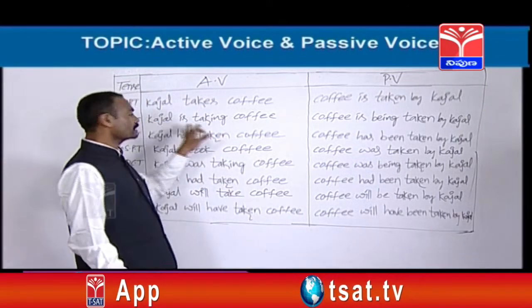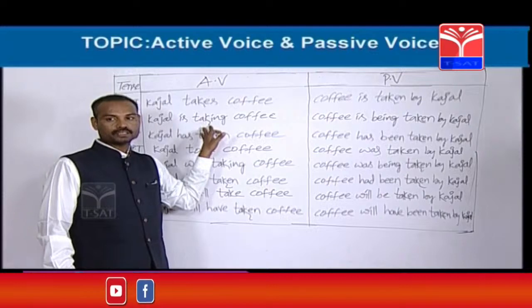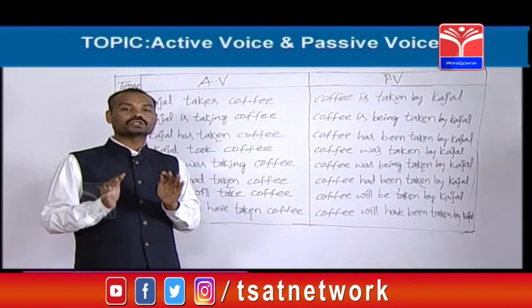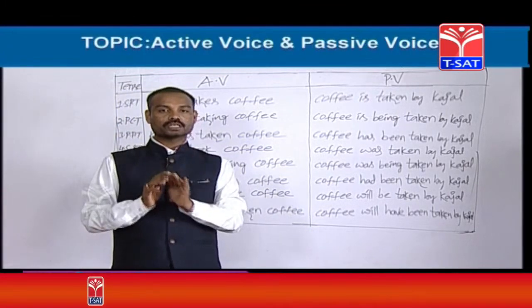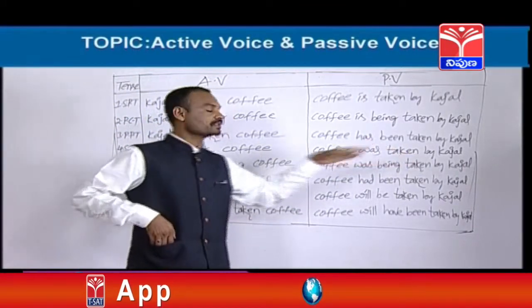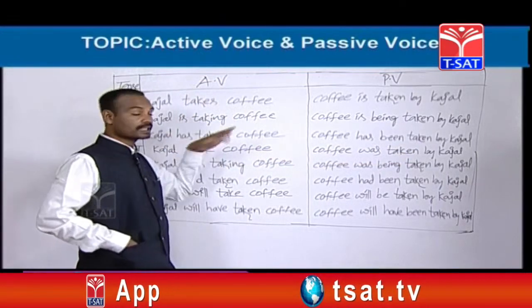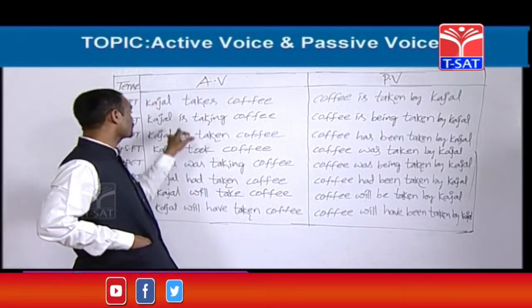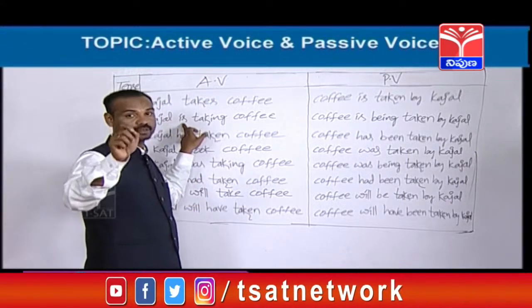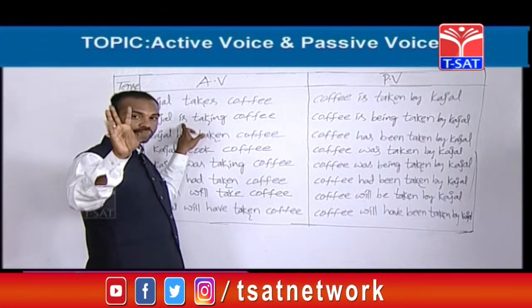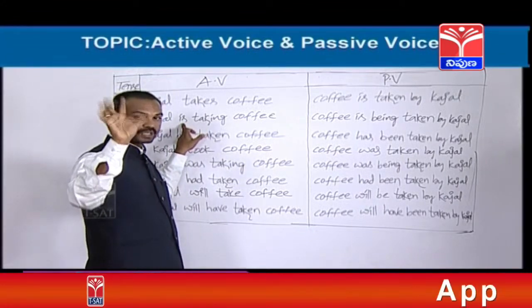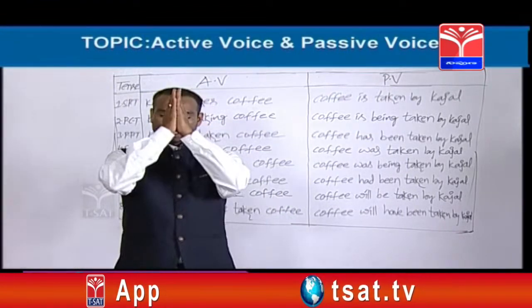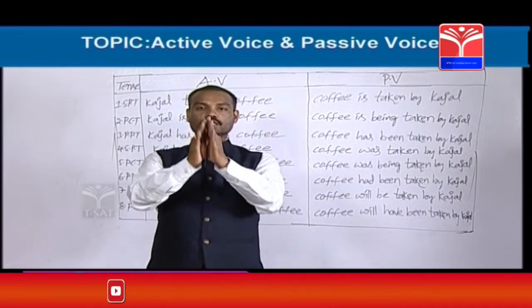Let's see present continuous tense. Which tense am I teaching now? Present continuous. See friends, how to change active voices of present continuous into passive voice. Kajal is taking coffee. This is present continuous. How can you find out that it is present continuous? See, whenever you find out am, is, are plus ing form in the given sentence, you can find out that that sentence belongs to present continuous. Now we should change this active voice into passive voice. Friends, whatever the tense it is, same formula only should be applied.